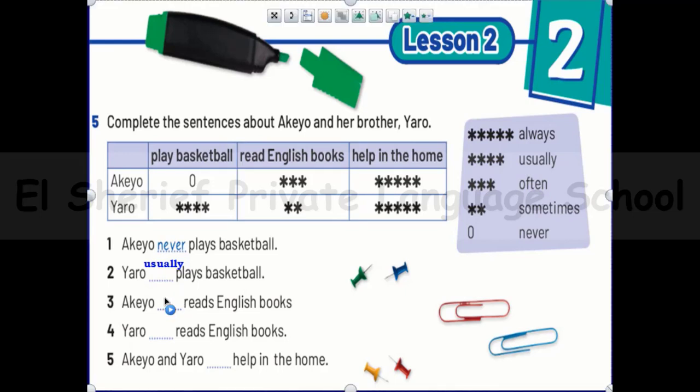By the way, try to focus on that part. Always, something you do a lot and a lot and a lot. Less than always is usually. Less than usually is often, and so on. And number 4, Yaru reads English books. So the right answer here is sometimes is great. Akiyu and Yaru help in the home. So the right answer here is always is great.